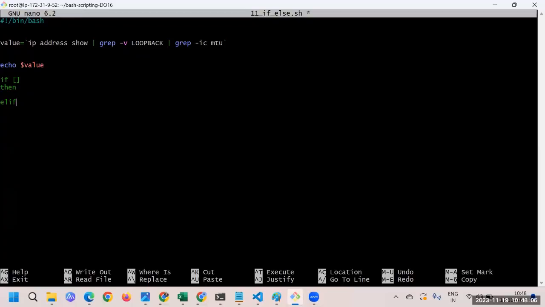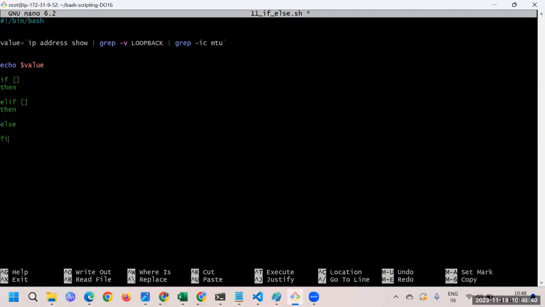When you're putting else if, whatever condition you have, put that one, then do this. And after doing that, even if that condition is not satisfied, then else at the last, do something, at least do something. Like that we can say. And lastly, we have to say the opposite of if, which is fi. What is fi? Fi means the ending of this particular if. So this is what you are saying.